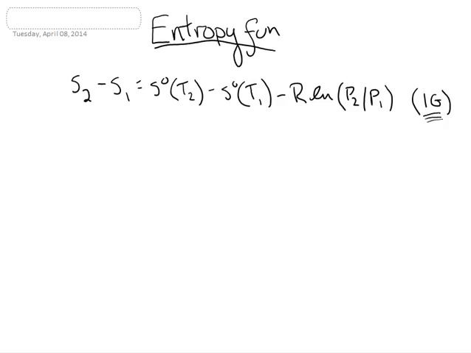So last time we should have gotten to the derivation for the entropy expression for ideal gases. And that's the expression that you see here. Again, I want to emphasize this is just for ideal gases. So it's just like the ideal gas law, where you have a special equation that you use to get properties for ideal gases. Same thing here. It's a special equation that we use to get properties for ideal gases. It's just that the property that we see here is entropy. And so this equation, again, only applies for ideal gases.